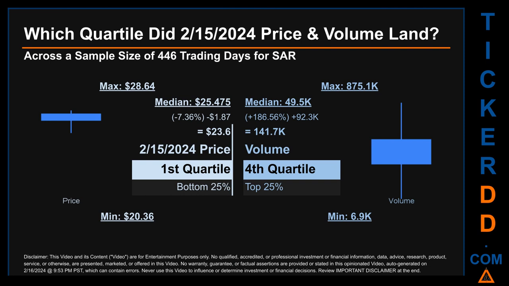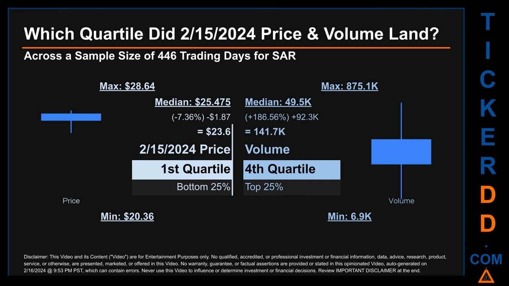Which quartile did February 15, 2024 price and volume land? Across a sample size of 446 trading days, the maximum end-of-day price for SAR was $28.64 while the minimum was $20.36. Within that price range, February 15, 2024 price, of $23.06, landed within the first quartile, meaning it was within the bottom 25% of all sampled end-of-day prices. The day's volume landed within the fourth quartile, marking it within the top 25% of all sampled daily volume, which saw a max daily volume of 875.1 thousand and a minimum of 6.9 thousand.